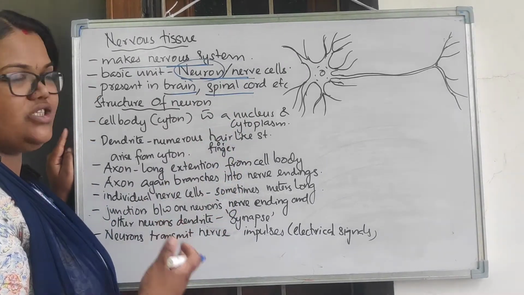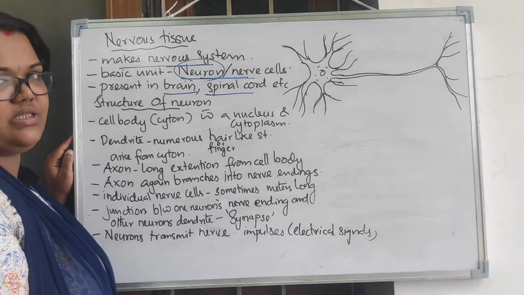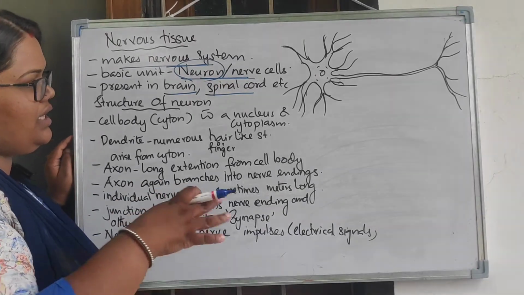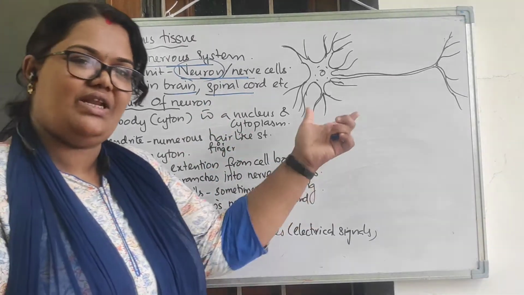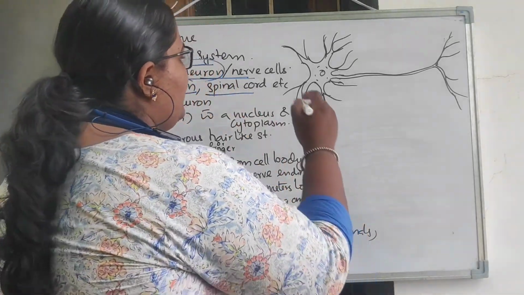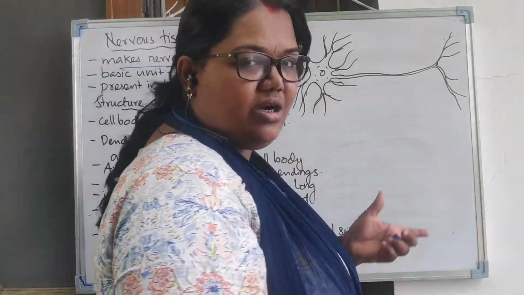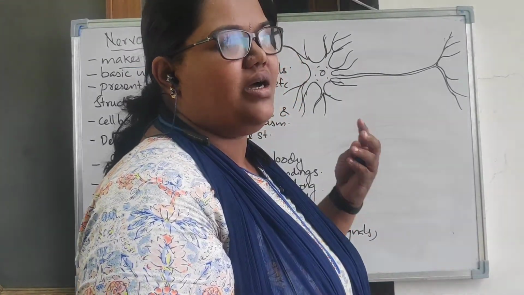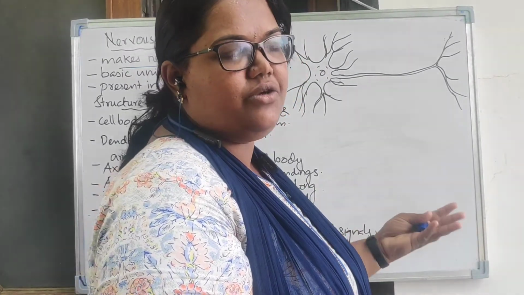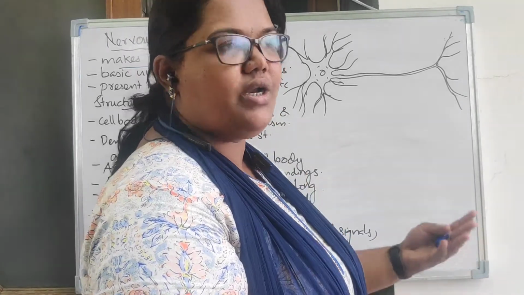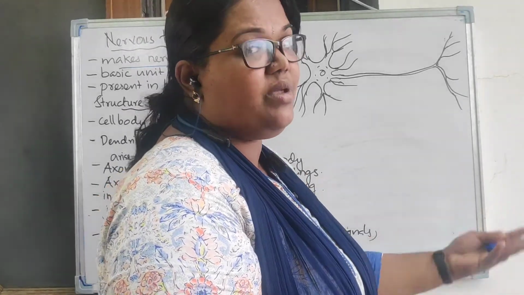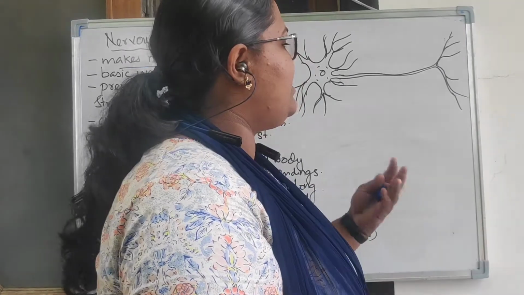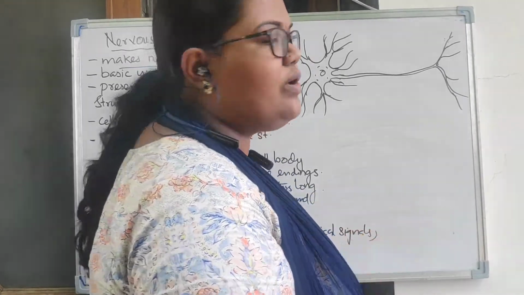And what is the structure of this neuron? That we have to learn first. The structure of neuron, here I have already drawn the picture, and I will explain with it. You can see in the structure of the neuron, it is the longest cell in our body, right? A typical neuron can be small also, but sometimes it can be meters long. So it is considered the longest cell in our body.